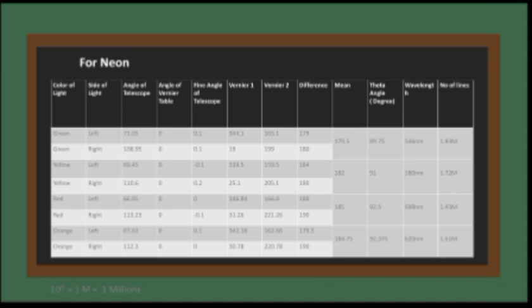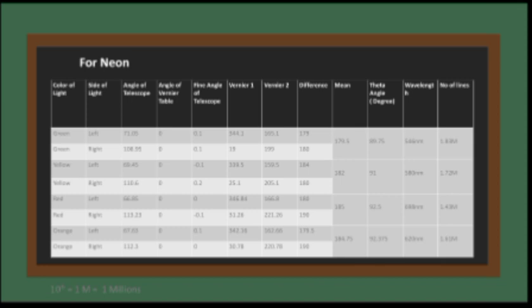Then we do the same again from the right side with the same green light. In this portion the angle of telescope is 108.95, angle of vernier table is 0, fine angle of telescope is again 0.1, the vernier 1 reading is 19, and the vernier 2 reading is 199. The difference of these two readings is 180. Then we calculate the mean, theta, wavelength and number of lines.